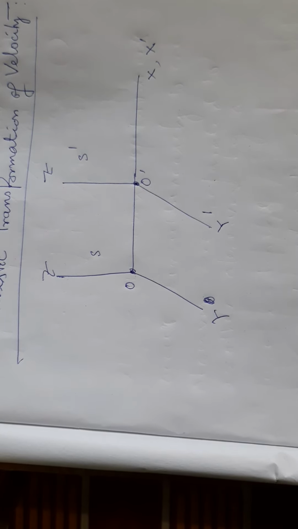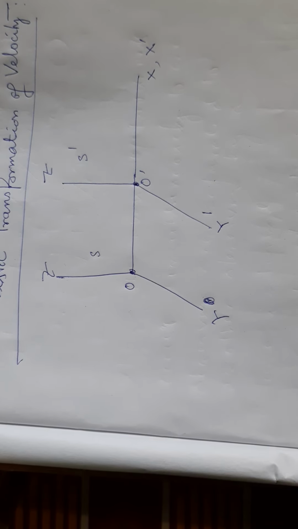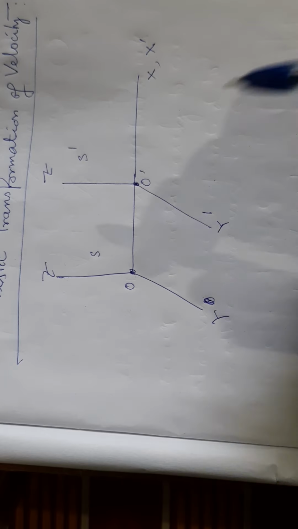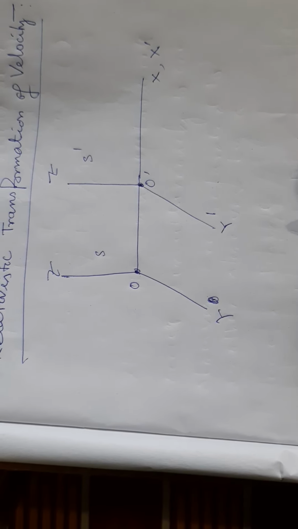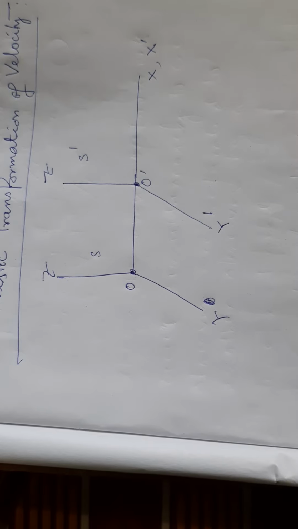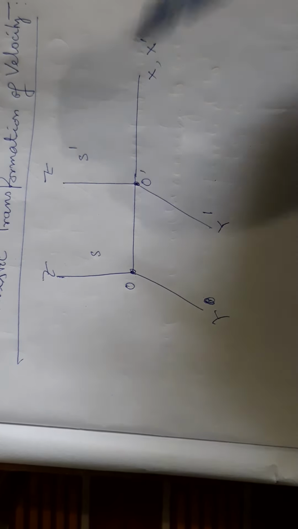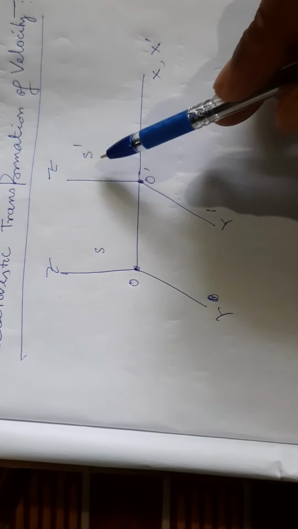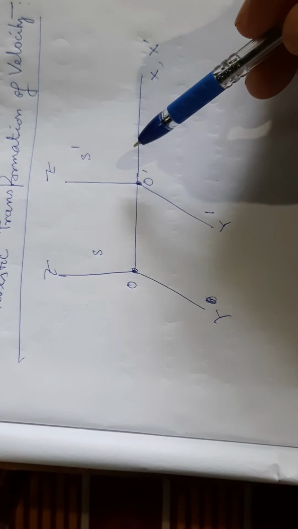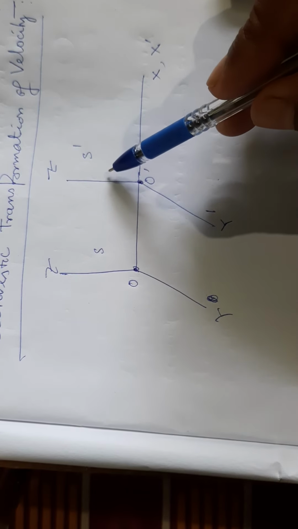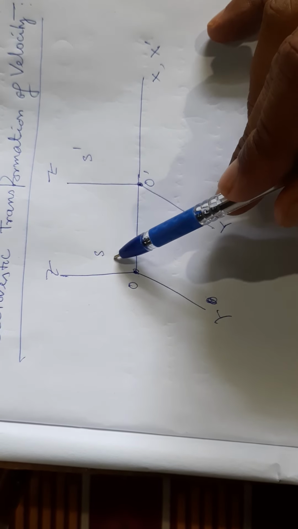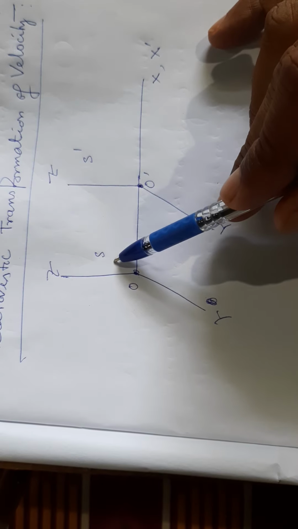Now let us consider a moving particle of mass m with velocity v. This moving particle is with respect to the S reference frame, so it is clear that the S prime reference frame is itself moving with respect to the S reference frame.